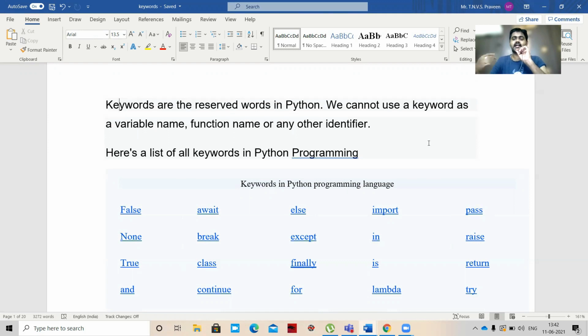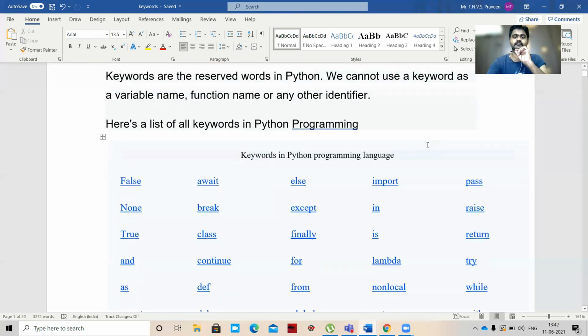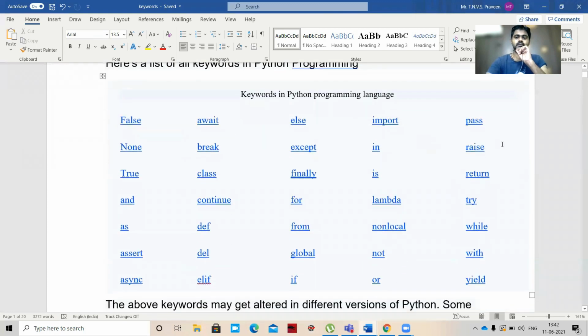So let's see the list of all keywords which we use in Python programming. Keywords in Python programming language. False. So we say True or False. These are Boolean, right? So Boolean True, Boolean False. These are keywords. None is a keyword. And, so we have and, right? And is a keyword.